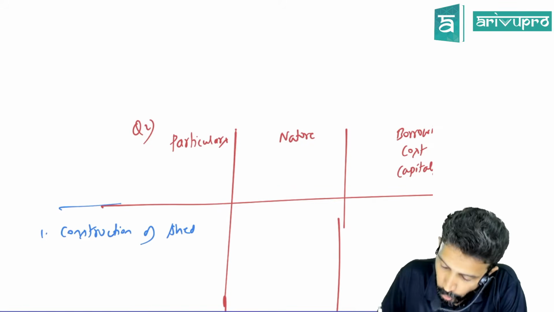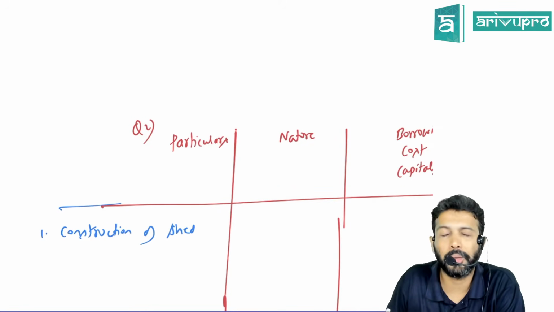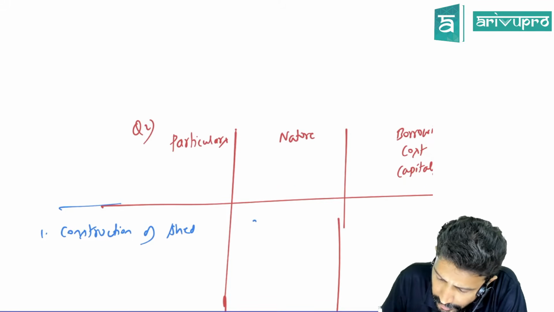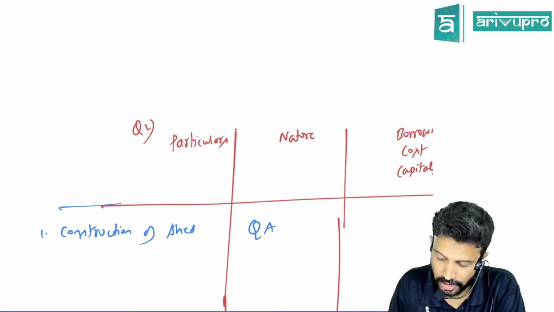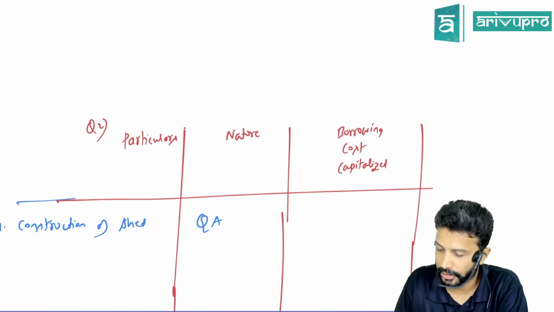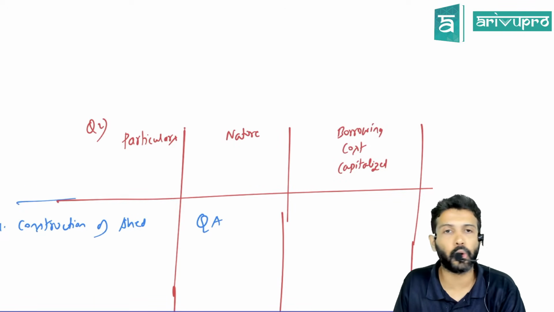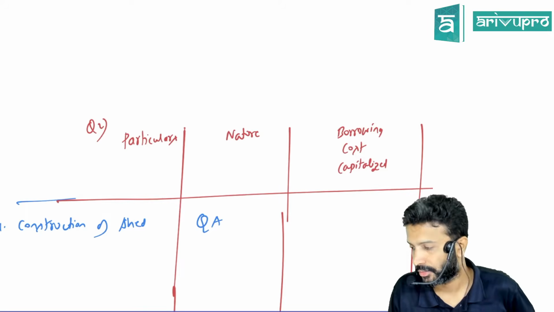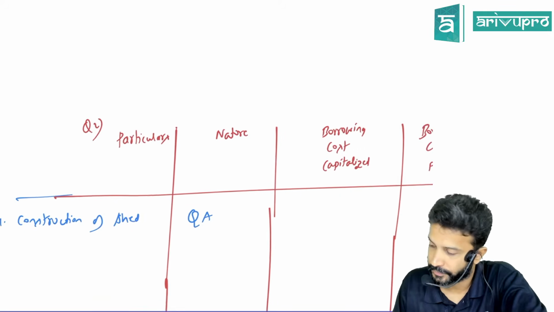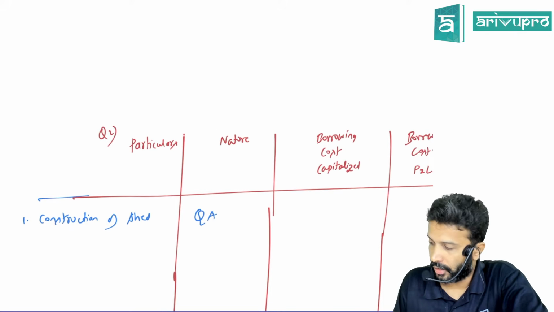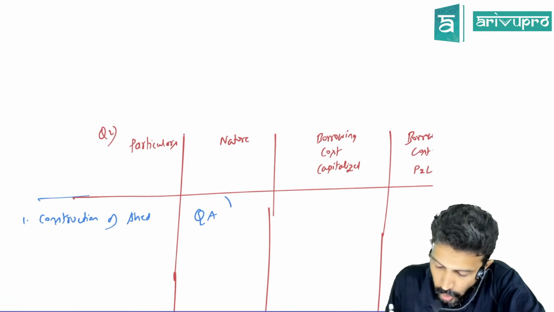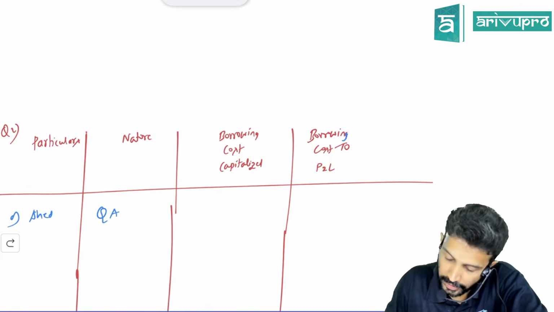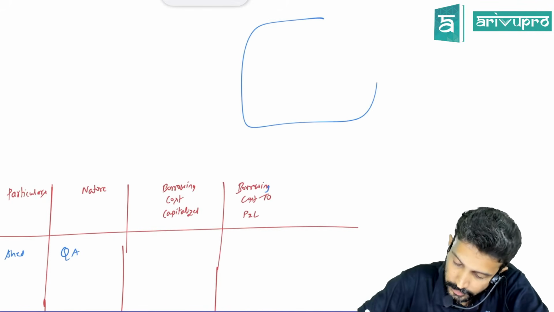Okay. So what will I write in the nature column? Nature column, I'm calling it as qualifying asset or not a qualifying asset. Here what will I write? Qualifying assets. Okay, sir. This is for exam, sir. Practically, you need more data to figure it out, especially if it is lesser than 12 months. Exam follows. Sir, if this is a qualifying asset, then borrowing cost will go to P&L or it will get capitalized? Capitalized. Okay, check this. It's like this.